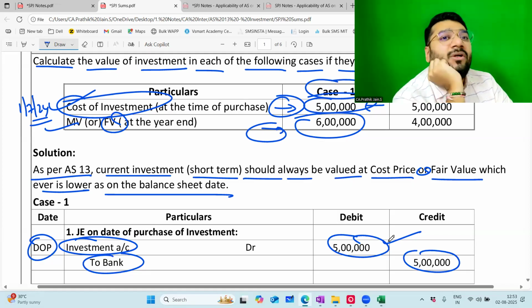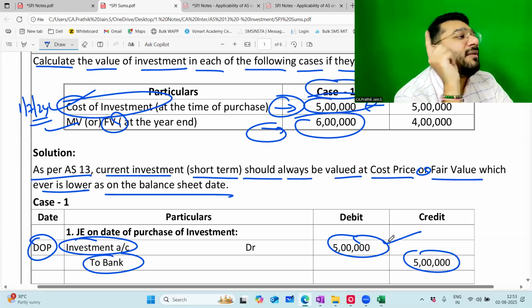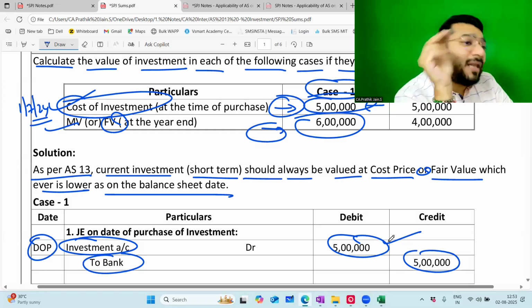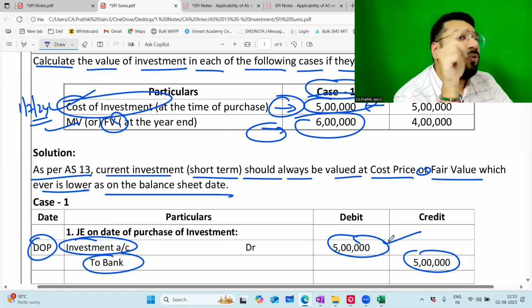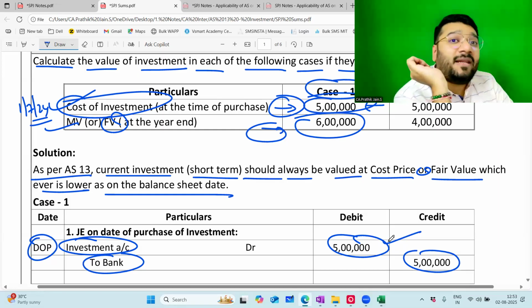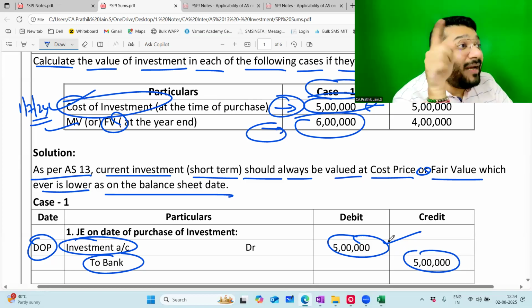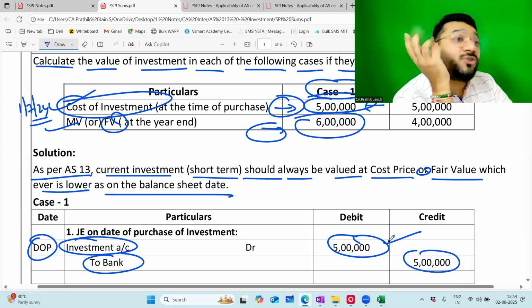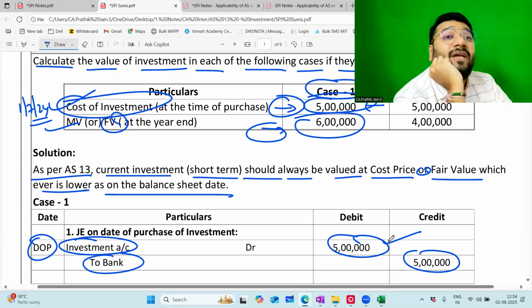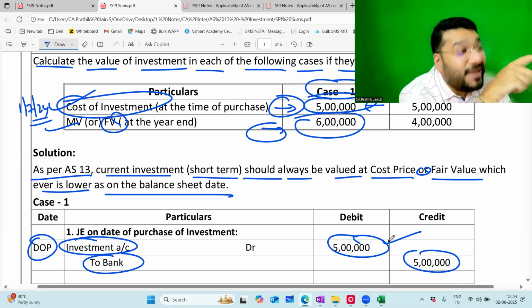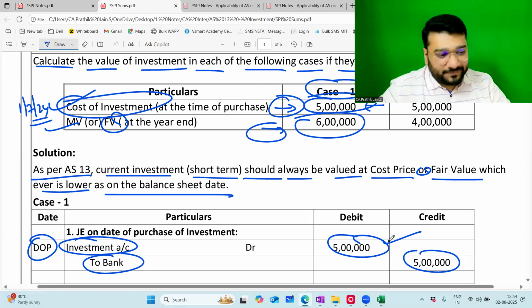Classification only you have to do. You will not get the classification in Tally. You have to do classification manually. By passing the entry, it will go to ledger, trial balance, balance sheet, it will go and sit. But Tally does not know classification. So you have to do the classification. There are so many accounting softwares, they don't know the classification. So you have to do the classification manually in Excel and give the balance sheet to the client.